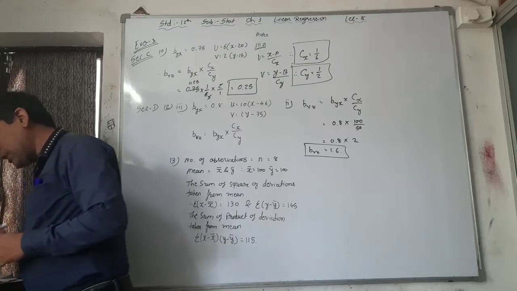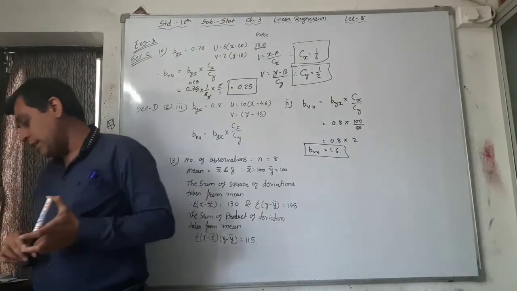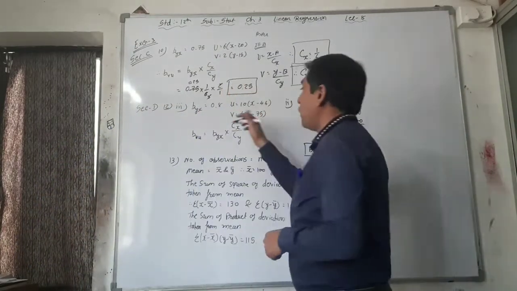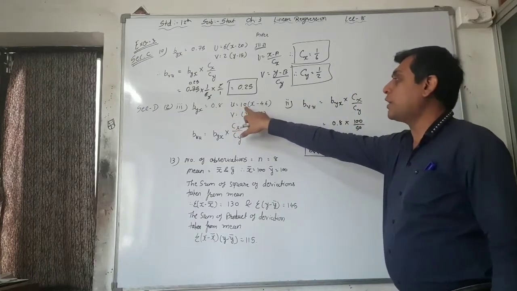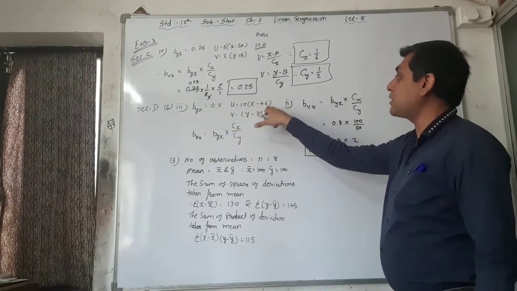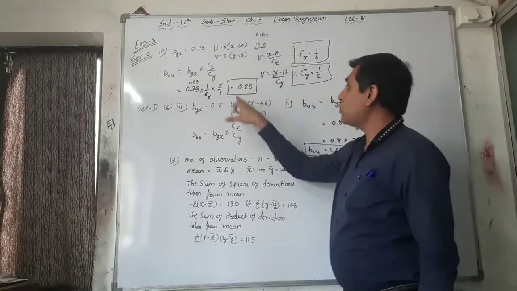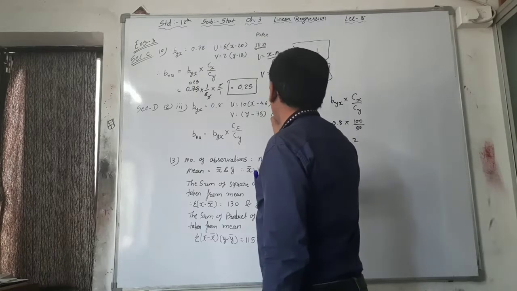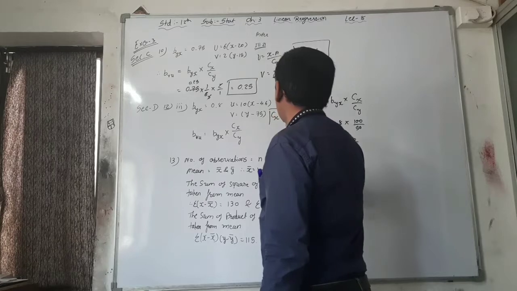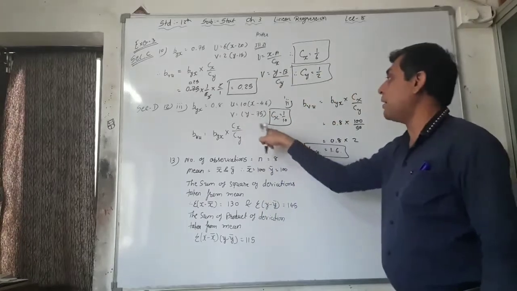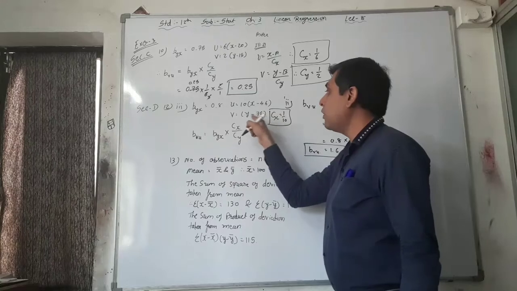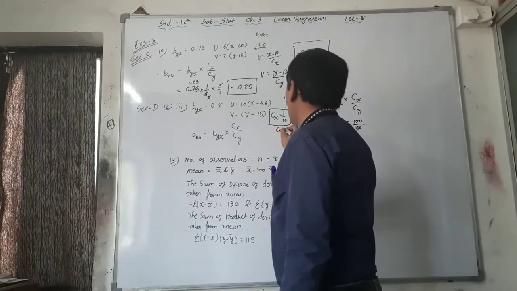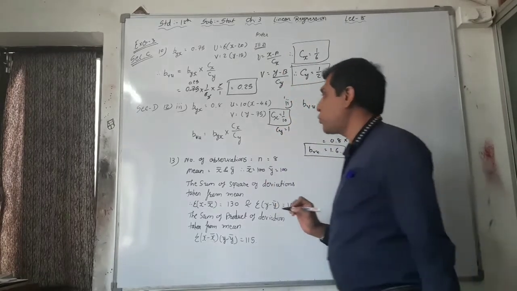Third, again u is equal to 10 into x minus 4.6 and v is equal to y minus 75. See here, what is the value of Cx and what is the value of Cy? U is equal to 10 into x minus 4.6, same way as before. So Cx is equal to 1 by 10. But there is no Cy, no common amount taken from y, so Cy is equal to 1. Right? So now just put the value here.